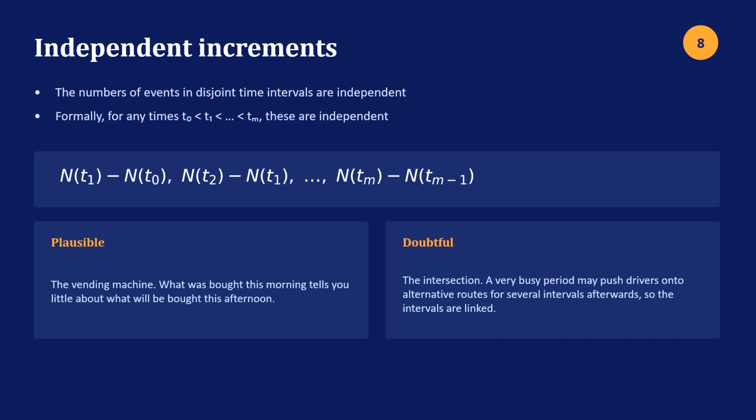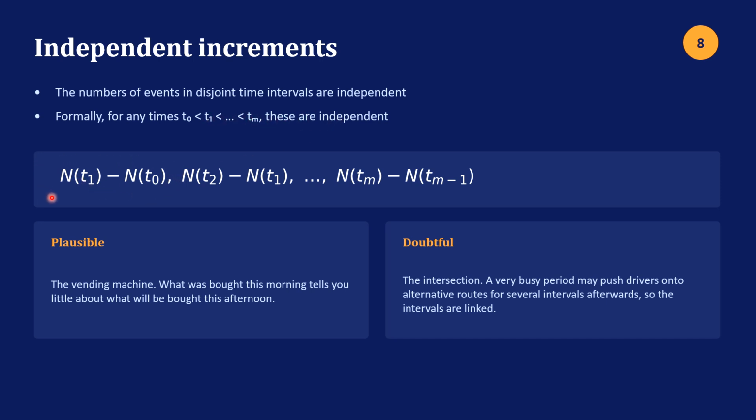The first of the 2 conditions to make a counting process a Markov process is independent increments, which I discuss here. So the number of events in disjoint time intervals are independent. Formally, for any times t0, t1, up to tm, the following are independent.